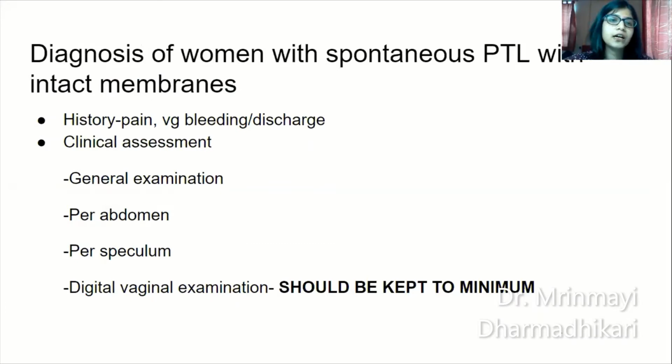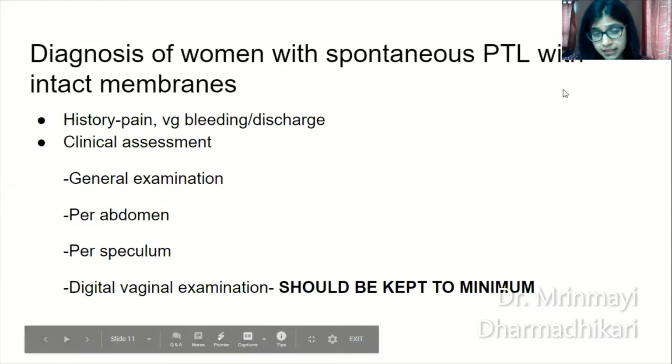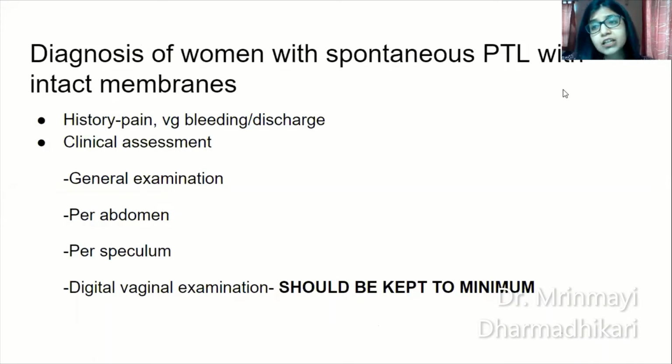Now for organizational purposes, we are going to divide patients with preterm births into two groups. The first group is women with spontaneous preterm labor with intact membranes. The second group will be preterm pre-labor rupture of membranes. So we're going to see the diagnosis and management of each separately. First, the diagnosis of women with spontaneous preterm labor with intact membranes.